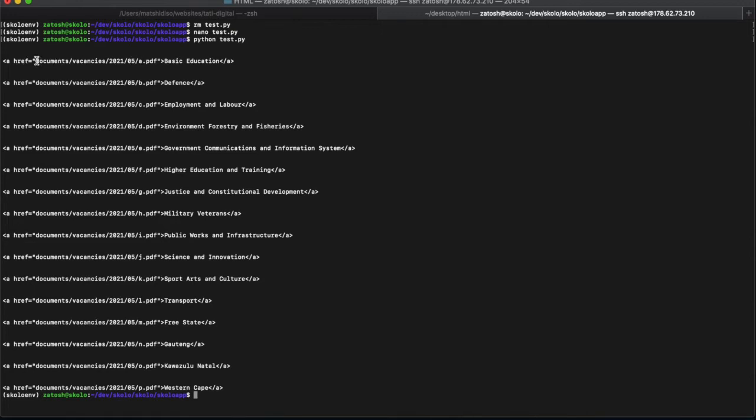So I'll be able to grab this href from this anchor and click on it to get the detailed page, to be able to open a new window or a new link where I can download this document, right? So I need the link to be able to download the document, right?